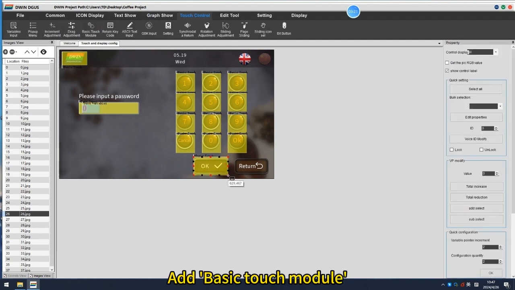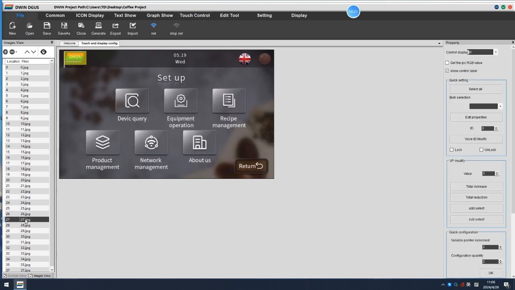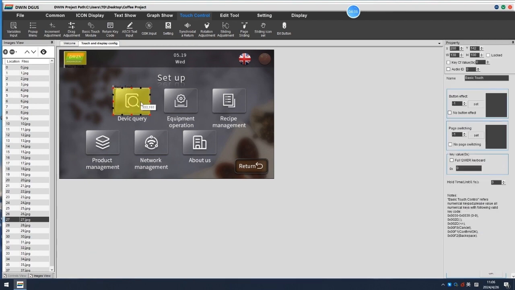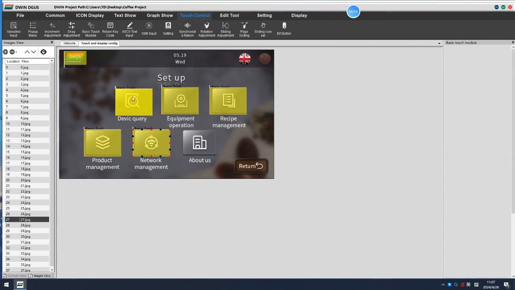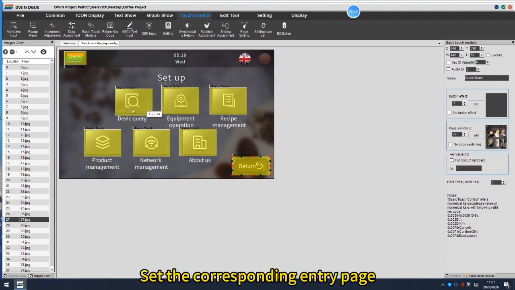Add Basic Touch module. Here we also use Basic Touch module to enter the next level page or go back. Set the corresponding entry page.